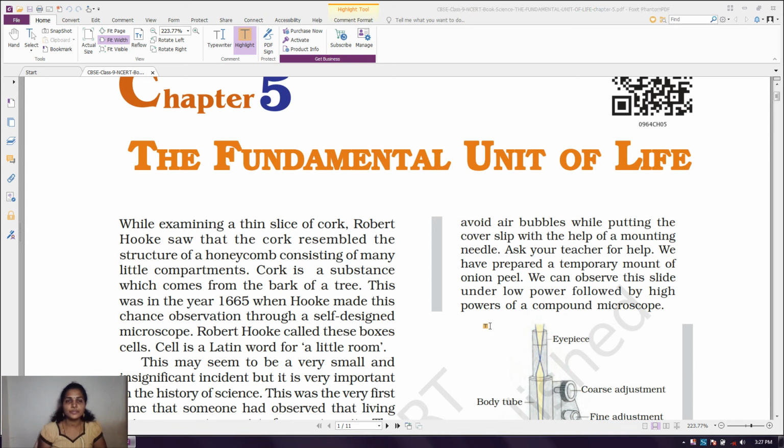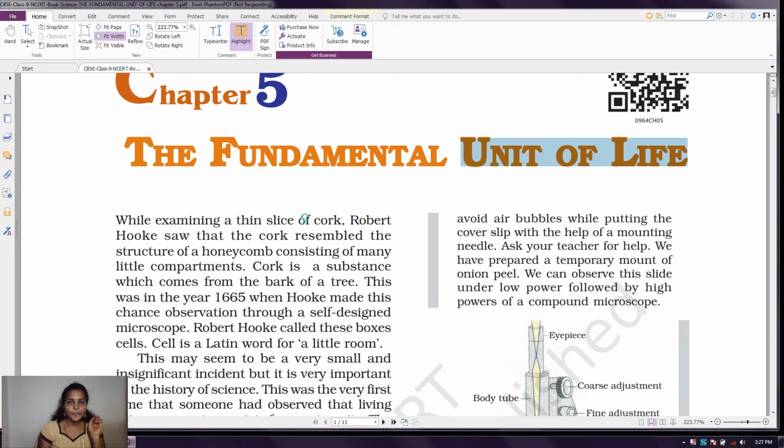Hi everyone. Today we are going to discuss chapter 5, the fundamental unit of life. So what do you understand from this heading? The fundamental unit of life. So what is the basic unit of our life? It's nothing but cells. So we are going to discuss cells.